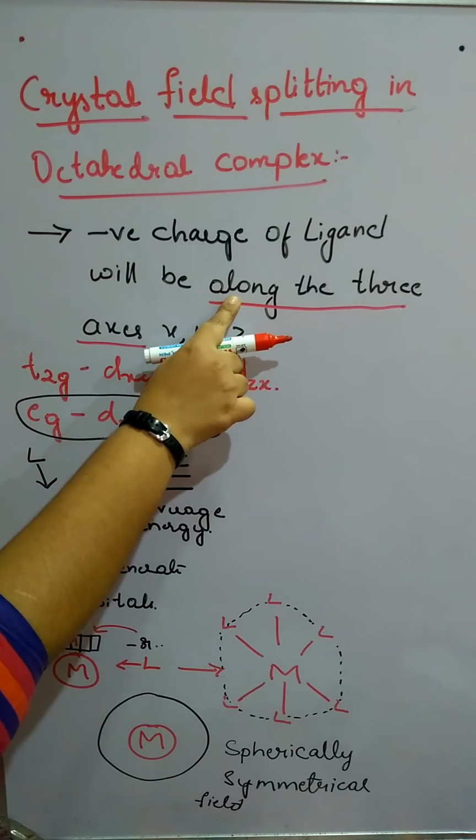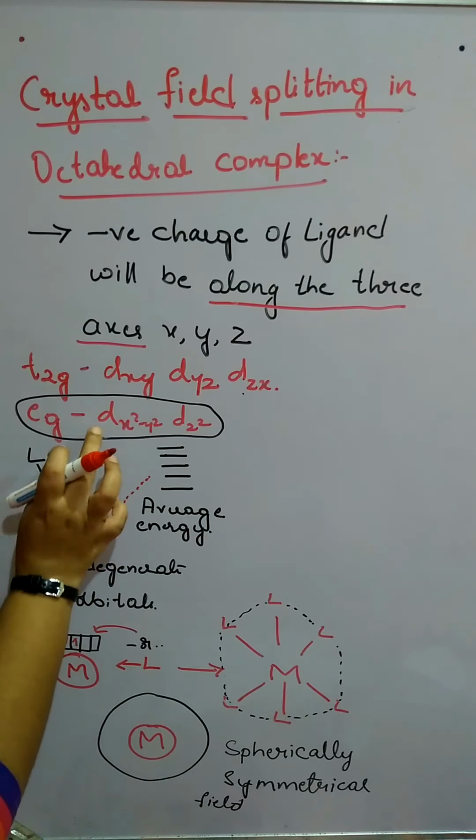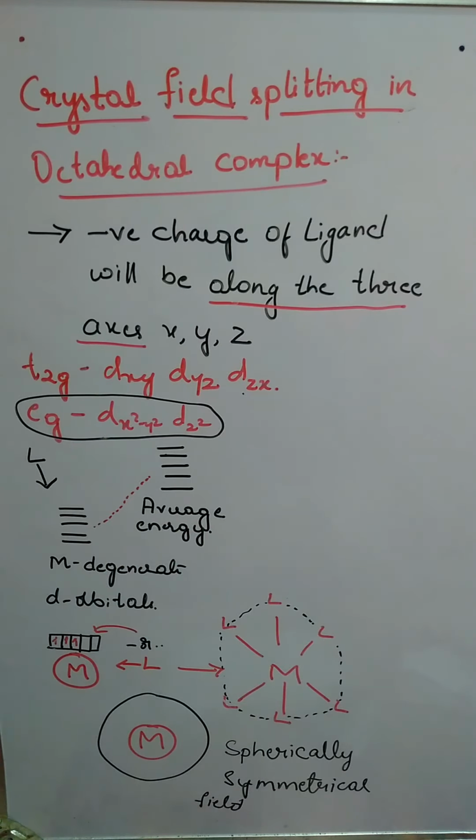The orientation of the ligand and the orientation of these orbitals are the same, so they experience more repulsion.